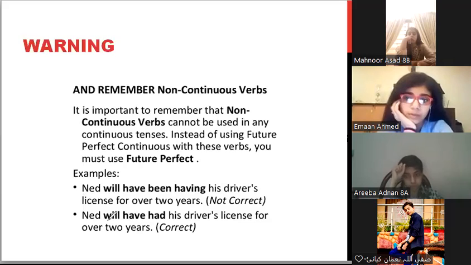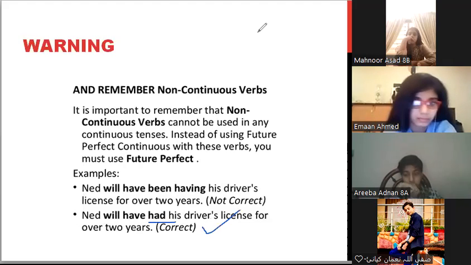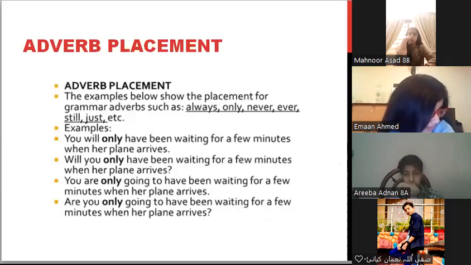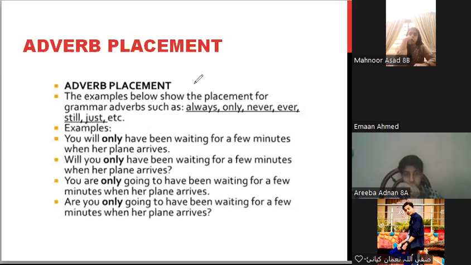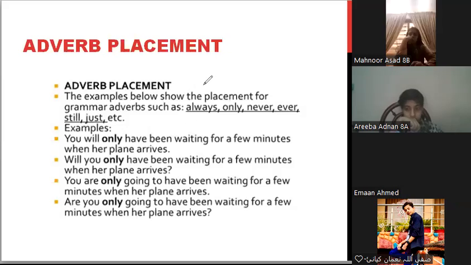On the other hand, Ned will have had his driver's license for over 2 years will be correct. Okay? Why? Because have is a non-continuous verb. Now adverb placement, पहले भी हमने ये की थी पिछले दोनों tenses में, अभी भी हम करेंगे.